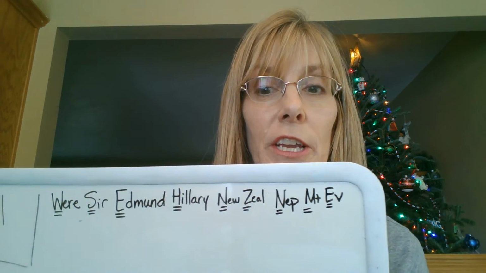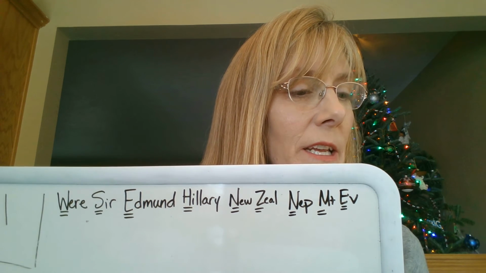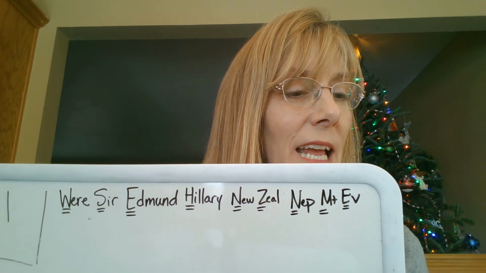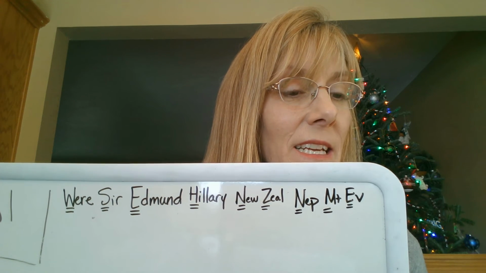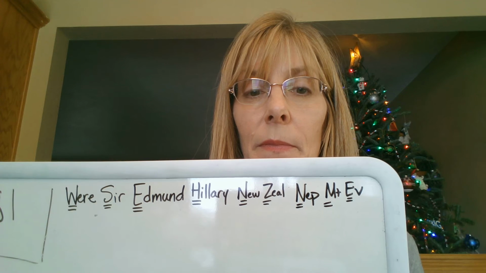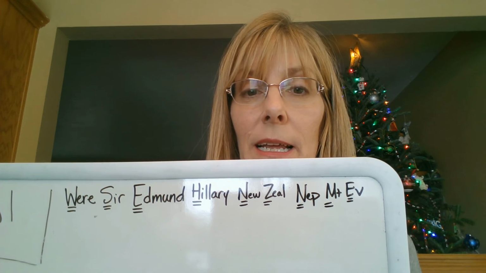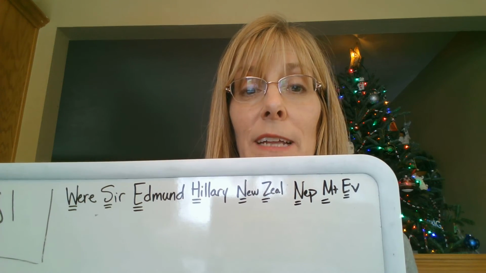Last thing, you should have done your capitalization on your own, and now you're just correcting and checking your answer. Here it is. The sentence was, were Sir Edmund Hillary of New Zealand and his Nepalese guide the first to conquer Mount Everest. So that's what you should have marked for being capitalized. If you didn't, correct it. And if you did have it just like that, good for you.